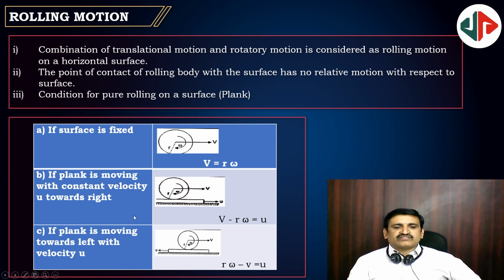Pictures are there, then you can understand in a better way. V is forward and R omega is backwards. V minus R omega, the center of mass velocity and the plank's velocity, must be same. So V minus R omega is equal to U, that is pure rolling. And in the other case, R omega minus V is equal to U, then also pure rolling will be obtained. Next.